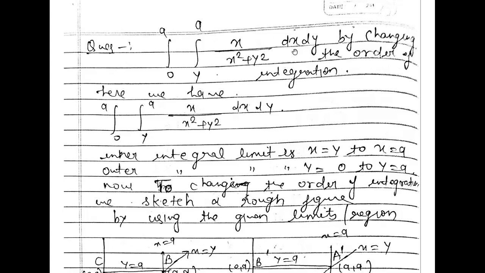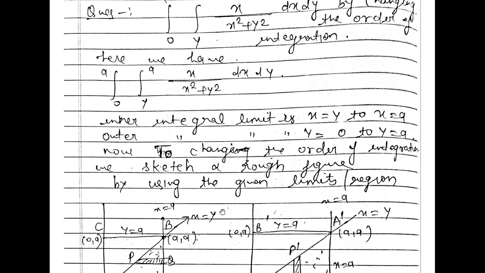Now here the inner integral is going with respect to x. That means x depends on y, so we can see the limit of x in terms of y. So x is equal to y and x is equal to a are the given limits. The outer integral has a constant limit, so the limit of y will be from 0 to y is equal to a. Now for the given question, we draw a rough sketch. To change the order of integration, we sketch a rough figure.